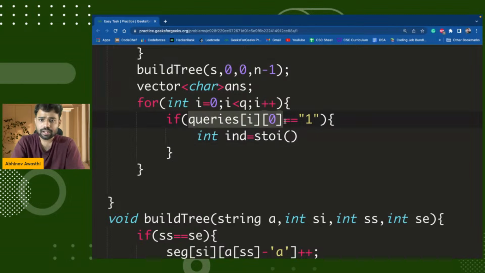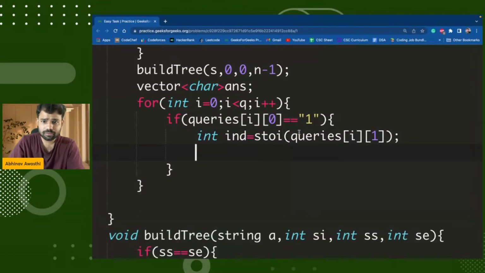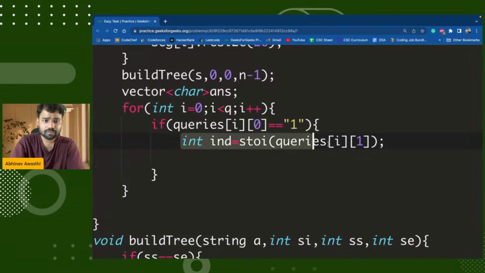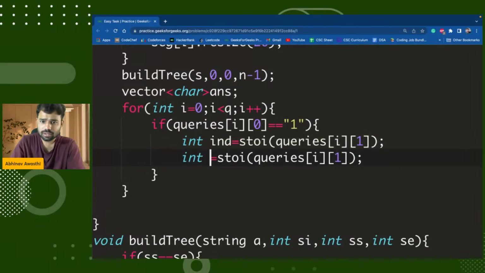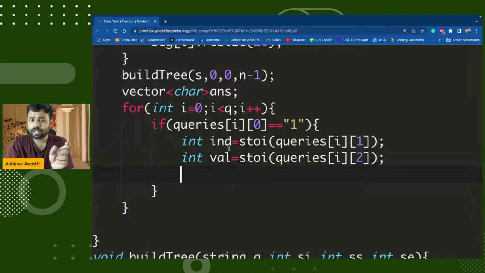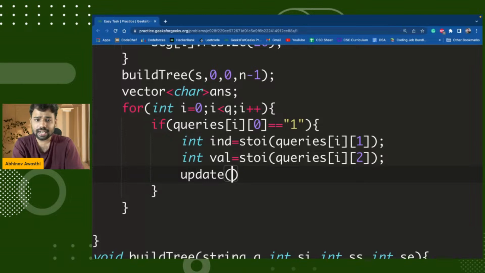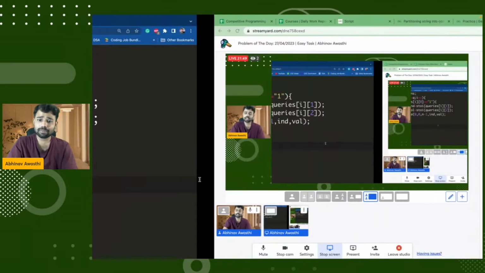And then guys, I will have the value that I have to update. Now I have to simply update the value at this index to this new value. So for that, I will call my update function with initial arguments 0, 0, n minus 1, the whole string, the index given and the value. This is how I am updating.